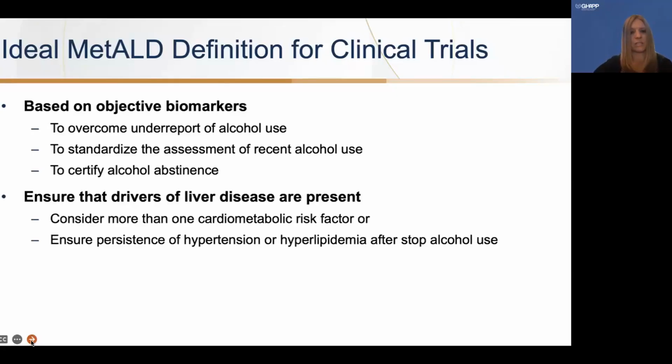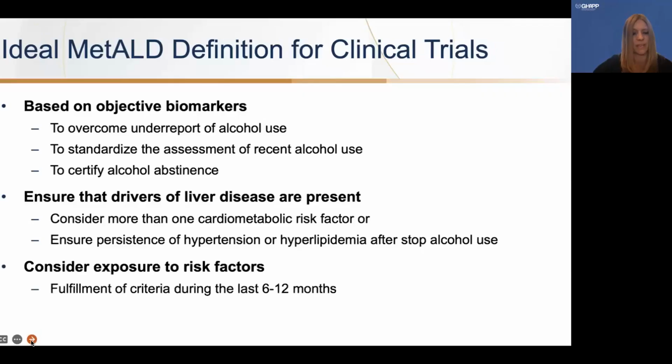We also want to ensure that the drivers of liver disease are present. So if we're diagnosing someone with metabolic ALD, we need to verify that they have those cardiometabolic risk factors and that they have persistence of the hypertension or hyperlipidemia after they've stopped alcohol use. As we just discussed, the timing of those lab values can be dependent on when they've last consumed alcohol. And lastly, we need to consider exposure to risk factors in the fulfillment of this criteria during the last 6 to 12 months.